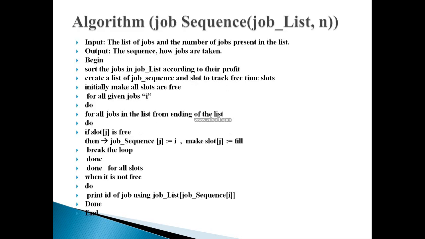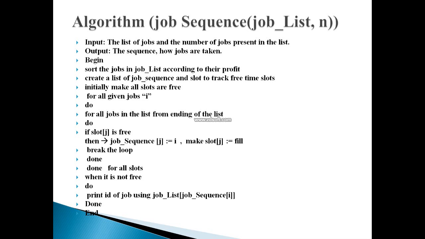Here is the greedy algorithm for the topic named job sequencing with deadline. I have named this algorithm job sequence, and I have not named it anything else. It is the same as mentioned in your standard books. The input item I have taken is the job_list, and all other variables I have used for indication are mentioned in the algorithm itself. The input for this algorithm is the list of jobs and the number of jobs present in the list.